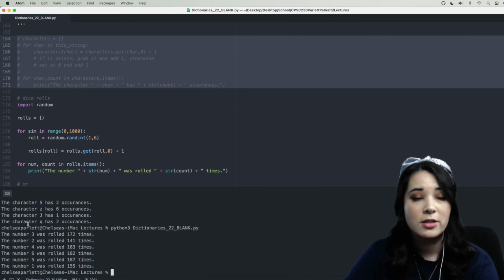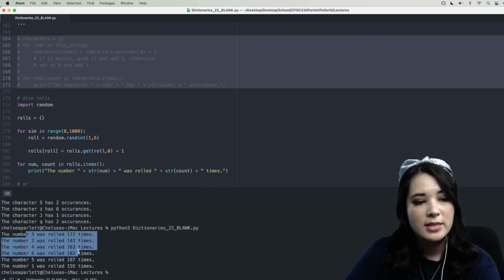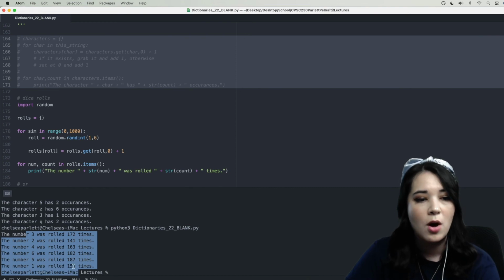Okay, so you can see that in our simulation of 1,000 rolls, 3 was rolled 172 times, then 2, then 4, then 6, then 5, then 1, and you can see all of the counts associated with them on that right-hand side.